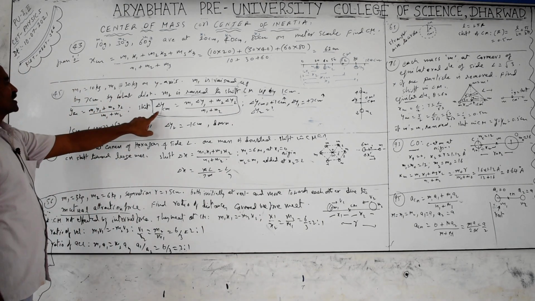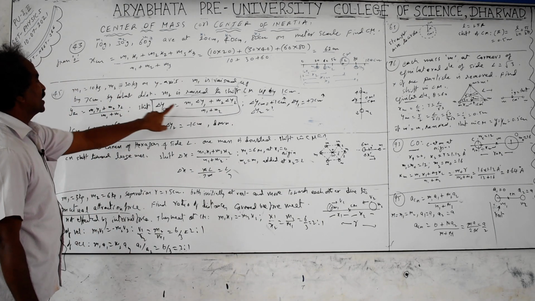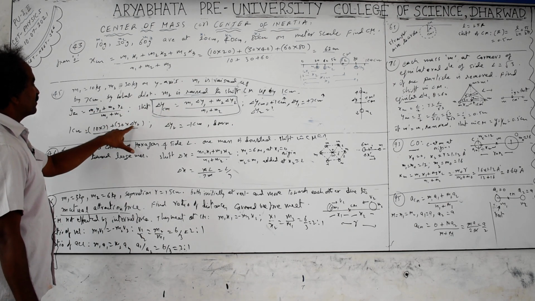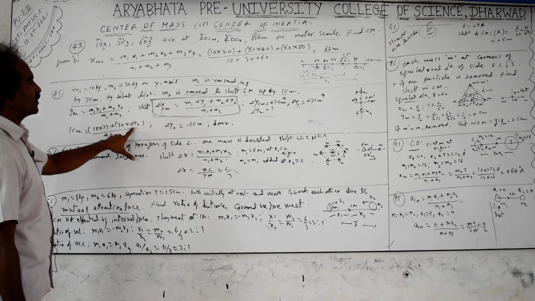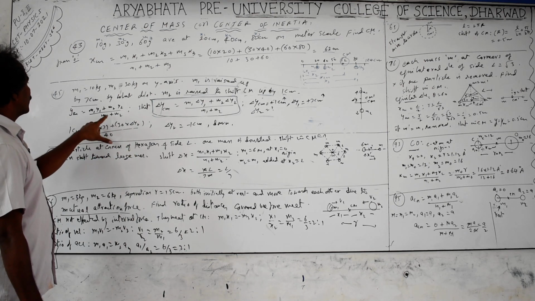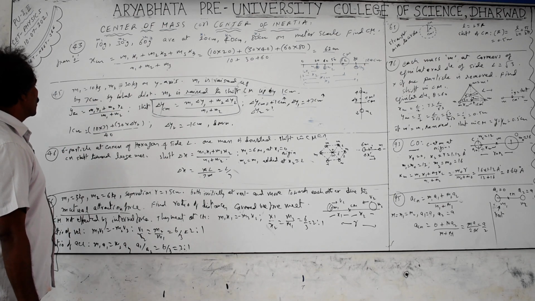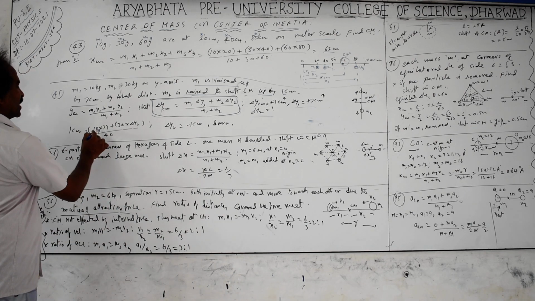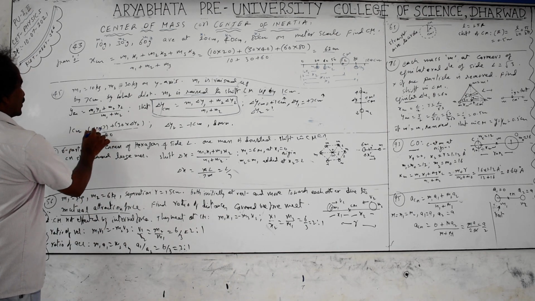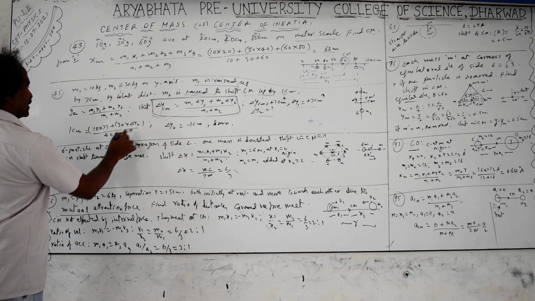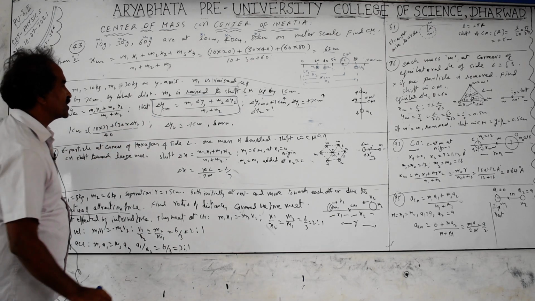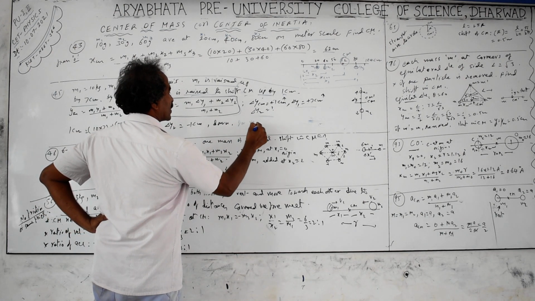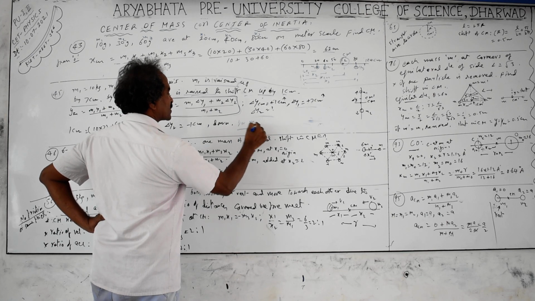Substituting the values: 1 centimeter equals m1, which is 10 kg, into delta y1, which is 7 centimeters, upwards only plus, plus m2, which is 30, into delta y2, divided by m1 plus m2, 30 plus 10, which equals 40. 40 into 1 is 40 centimeters, which equals 70 plus 30 delta y2. The result for delta y2 is minus. Minus means M2 is actually moved downwards, not moved up.